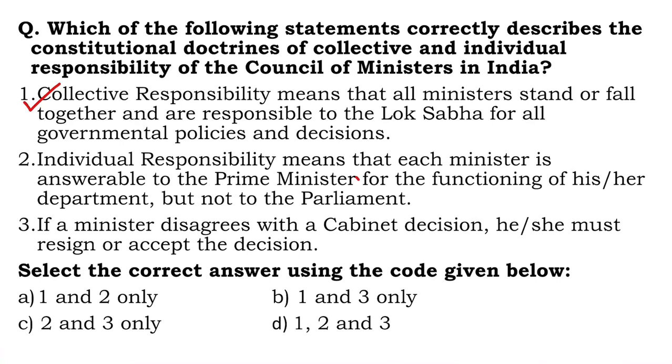Second one, individual responsibility means that each minister is answerable to the Prime Minister. No. Ministers are, of course, answerable to the President and ultimately to the Parliament for the functioning of his or her department, but not to the Parliament. This is actually wrong. And third one, if a minister disagrees with a cabinet decision, he or she must resign or accept the decision. Yes, the decisions of cabinet are binding on all the ministers. If you don't like a decision of the cabinet, of the government, you better resign. So 1 and 3 are right. Right answer is B. Moving on to the next one.